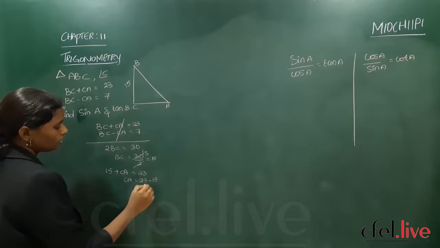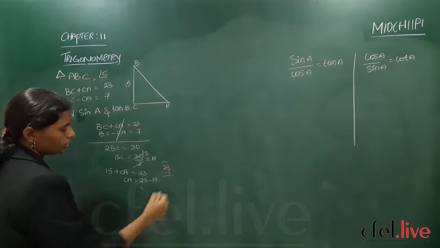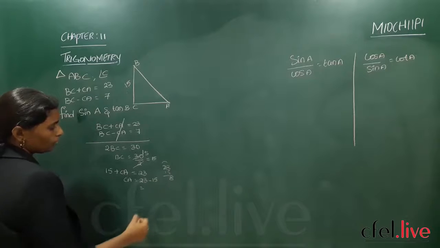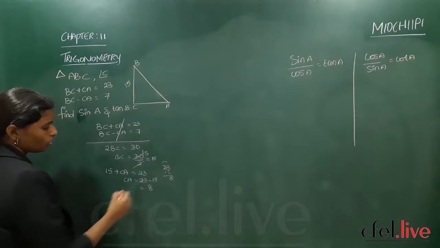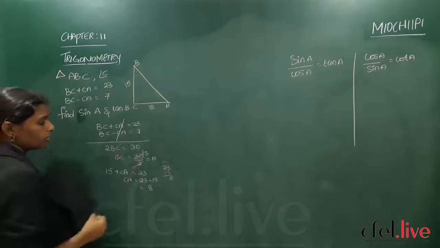So how much will you get? 23 minus 15. So 13, 8, 9, 10, 11, 12, 13. So you will get 8. So CA is 8. Now how to find out this AB?